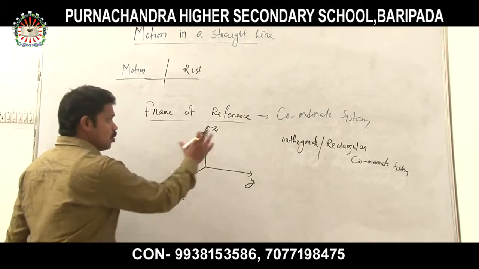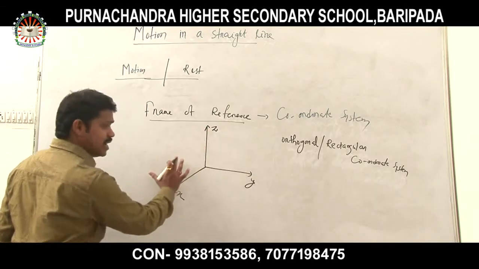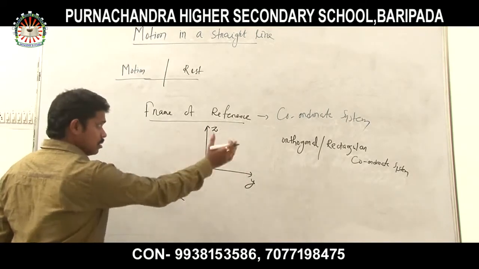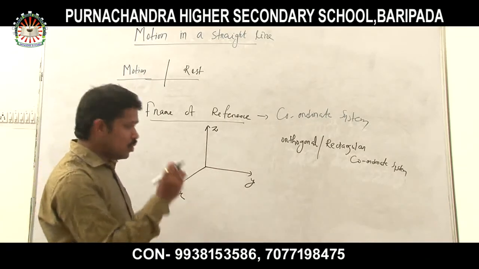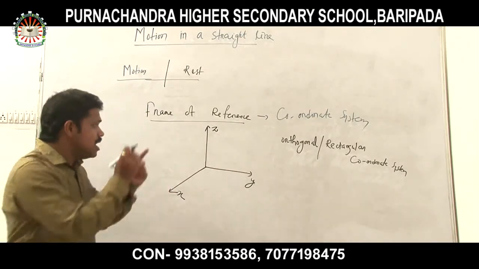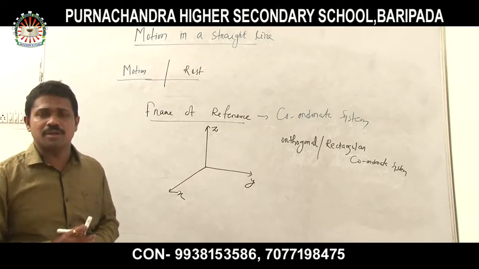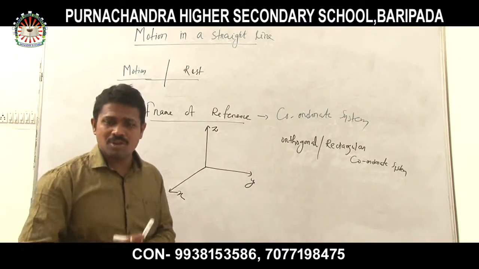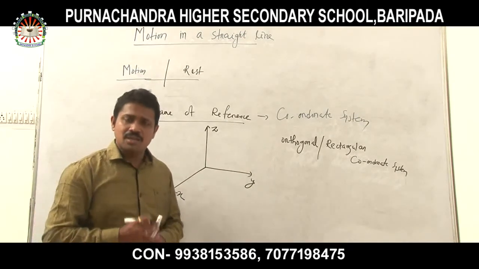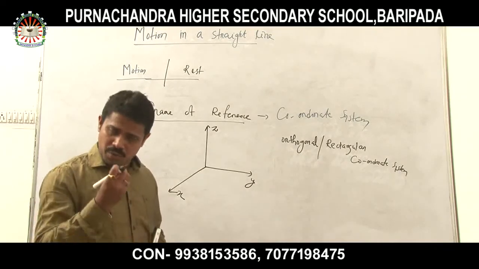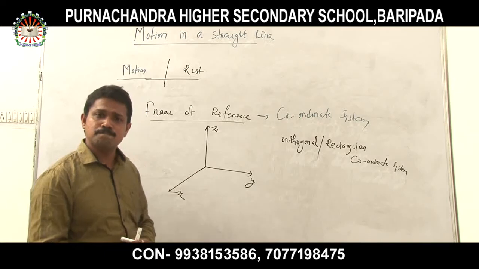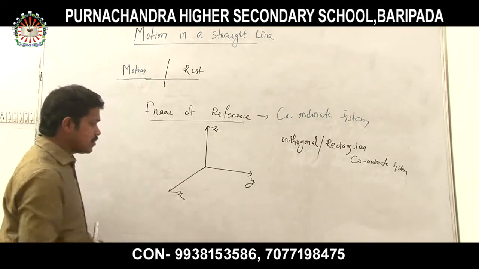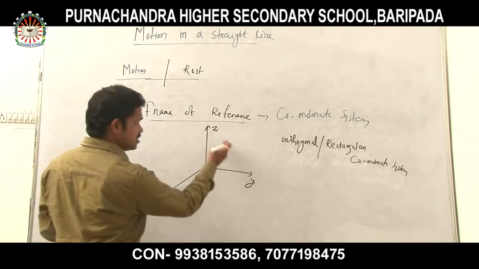Clear? Okay. With the help of these three coordinates, which is your frame of reference, the observer can find out the position of an object or the state of an object, whether the object is at rest or in motion. Okay, so this is your frame of reference. This is the x-axis, this is the y-axis, this is the z-axis.